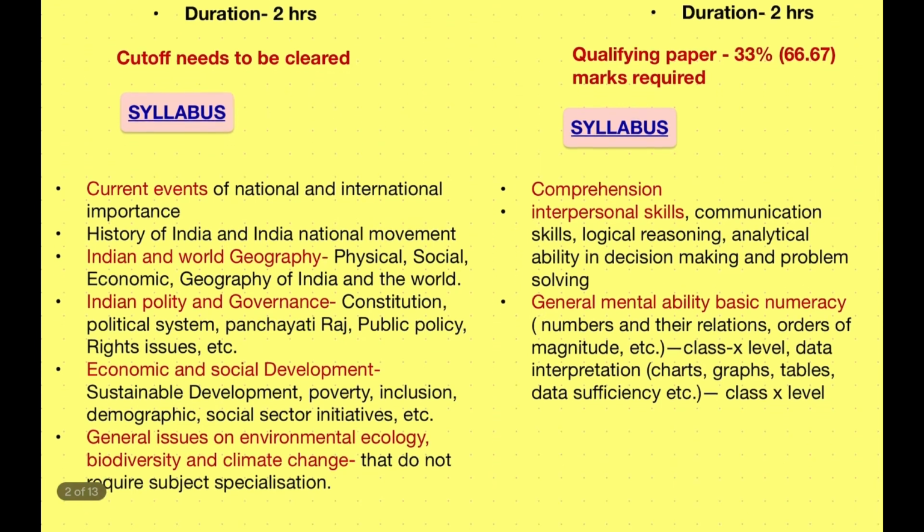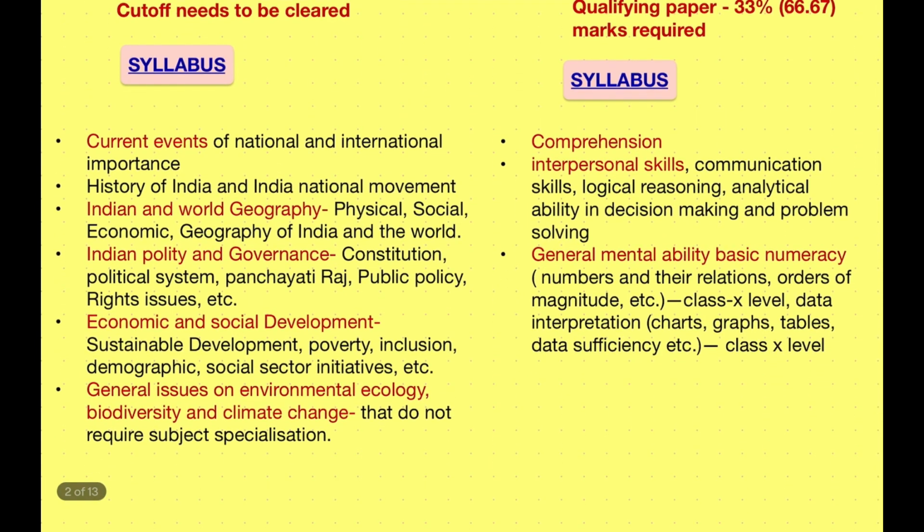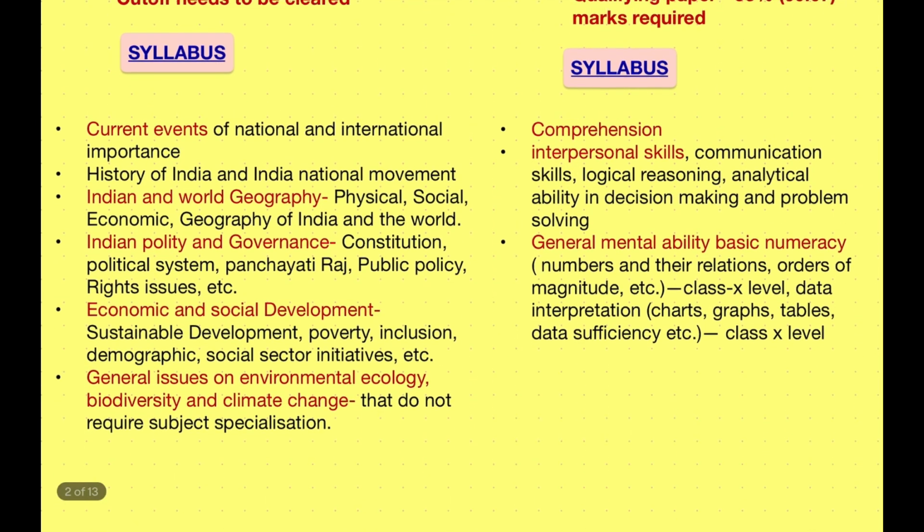Now for the syllabus of CSAT, UPSC has given a syllabus in this form: comprehension, interpersonal skills, communication skills, logical reasoning, analytical ability, decision making and problem solving. So this is reasoning and aptitude. They also ask general mathematics up to class 10 level. So this is the syllabus for paper 1 and this is the syllabus for paper 2, that is CSAT.